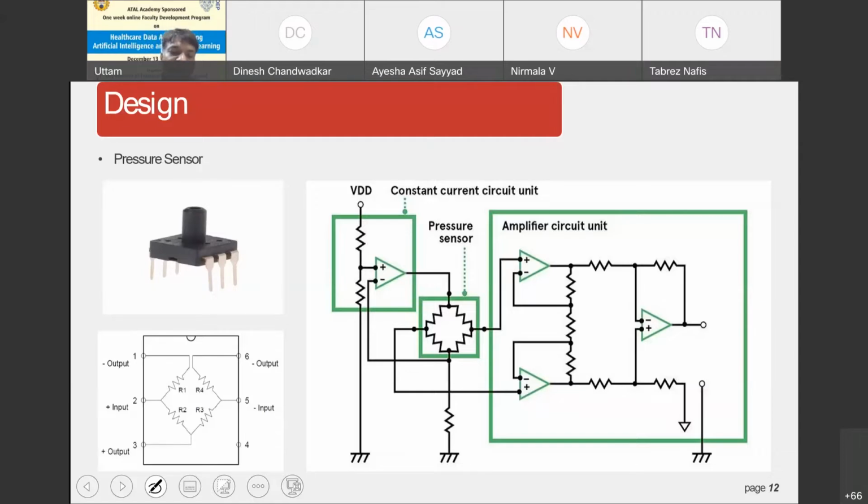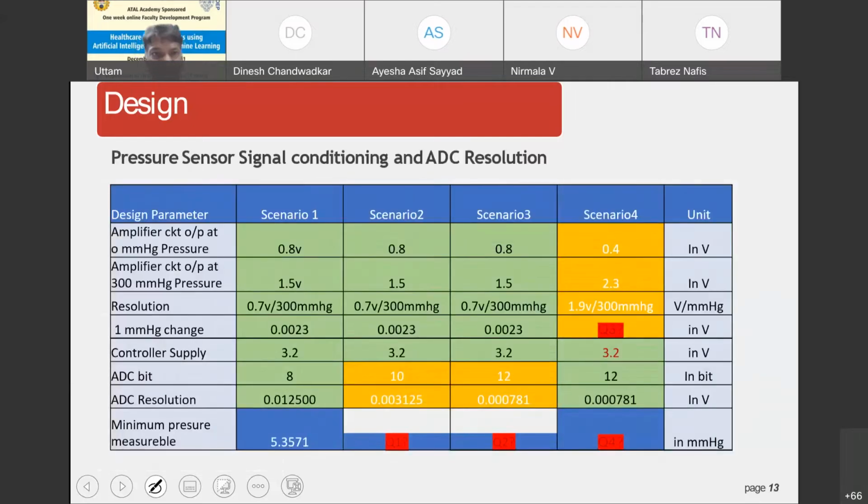Now this instrumentation amplifier provides a lot of advantages in terms of input impedance, right? It has low bias current and low offset voltage, and even the output impedance is very low. Even the power supply rejection ratio is also very low, and it has the ability to reject common mode signals. So this is the typical pressure sensor signal conditioning with the ADC, right? You can see the different design parameters, and we have also created different scenarios.